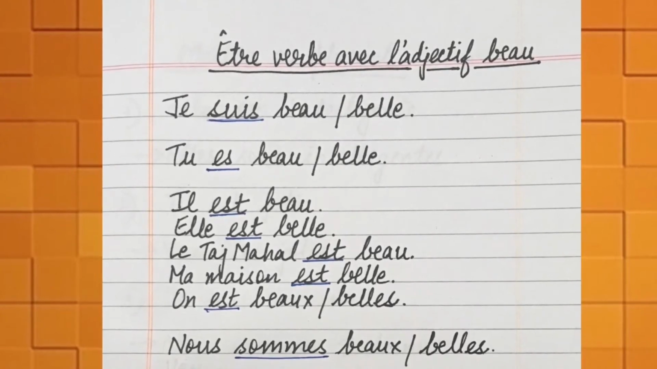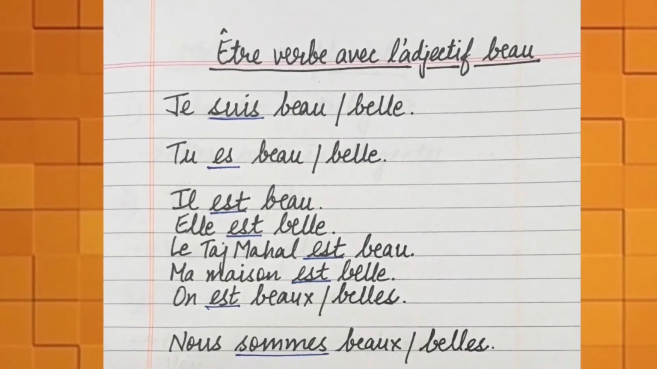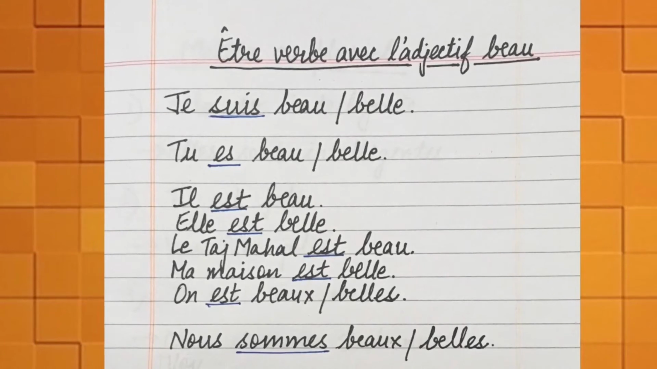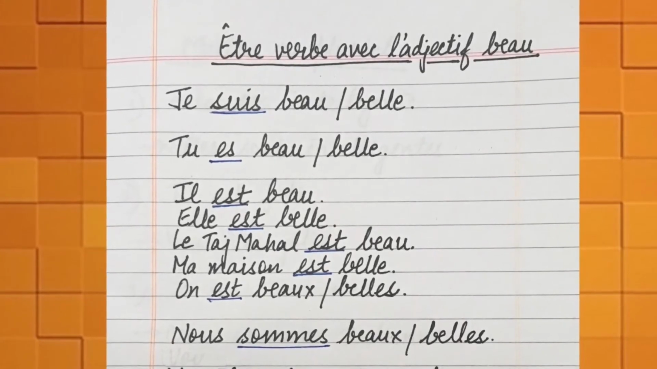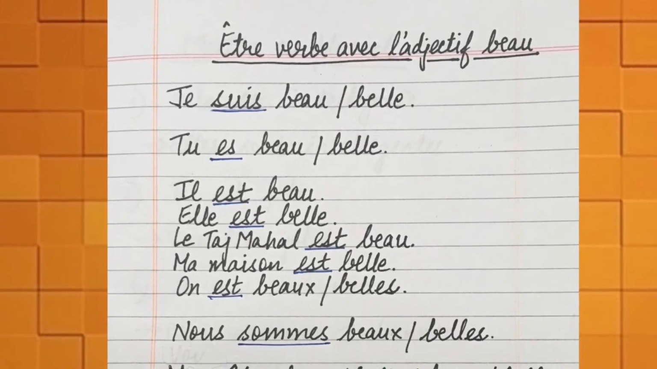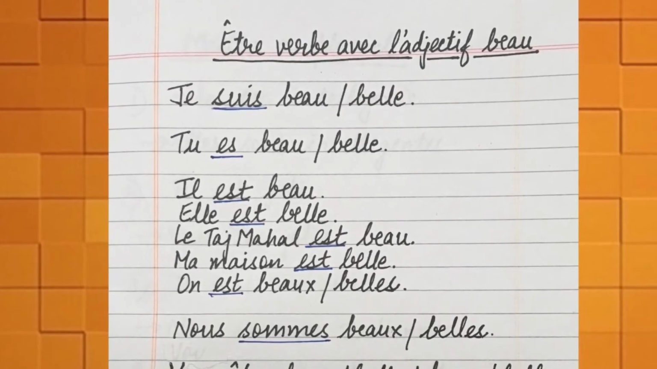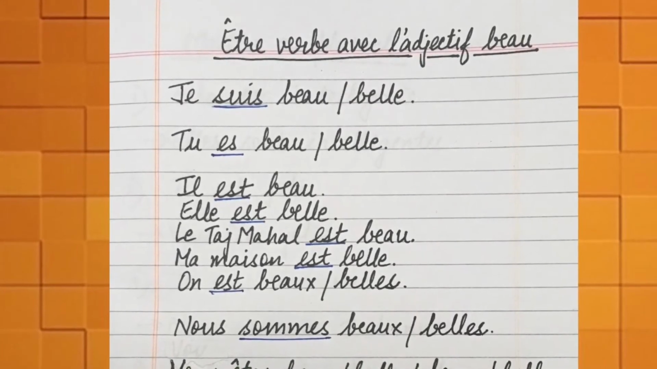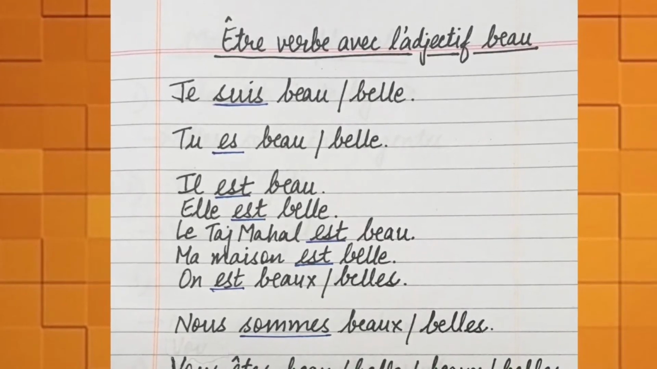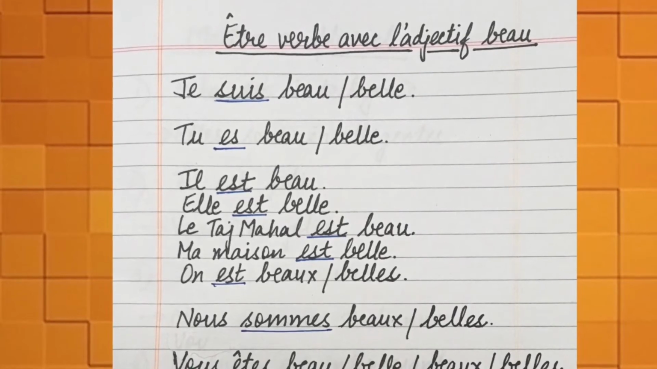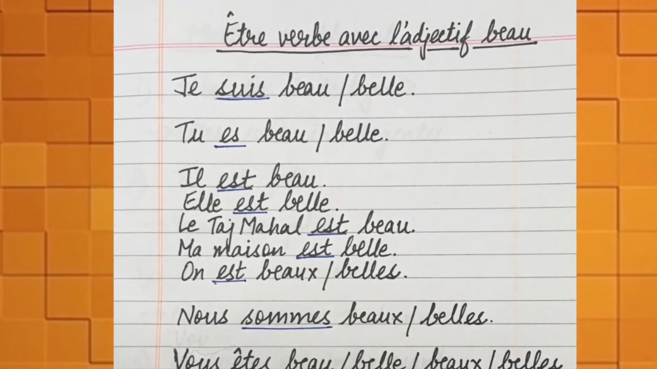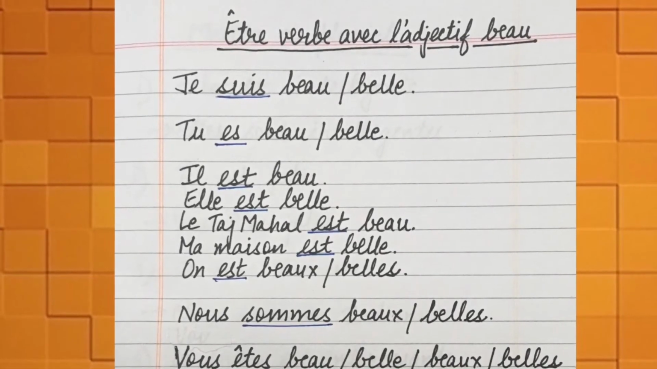Now see the first sentence. It is je suis beau or je suis belle. If you are a boy, then you will say je suis beau, and if you are a girl, then you will say je suis belle. Next is tu es beau, tu es belle, meaning you are beautiful. If you are saying this to a boy, say tu es beau, and for a girl you will say tu es belle.